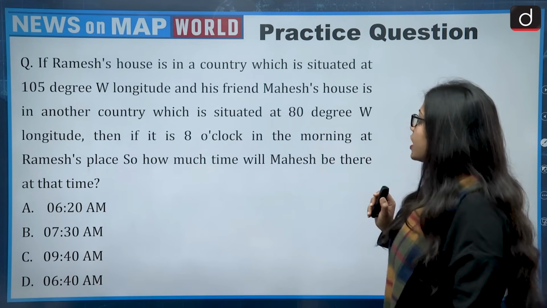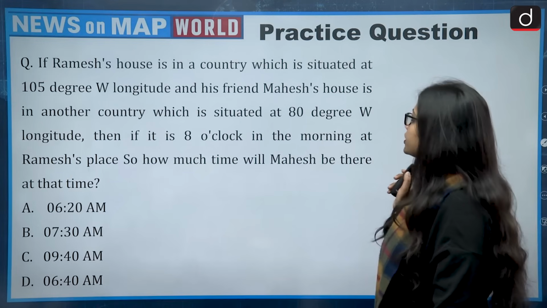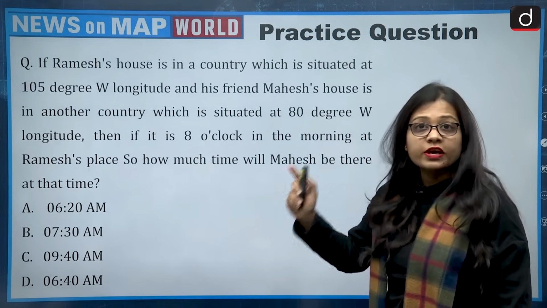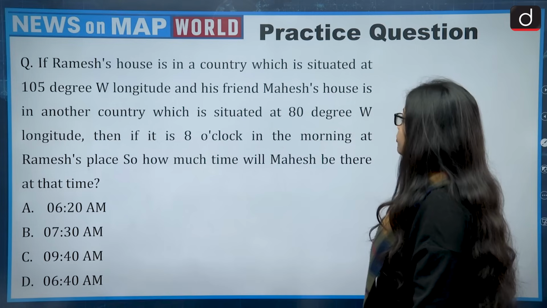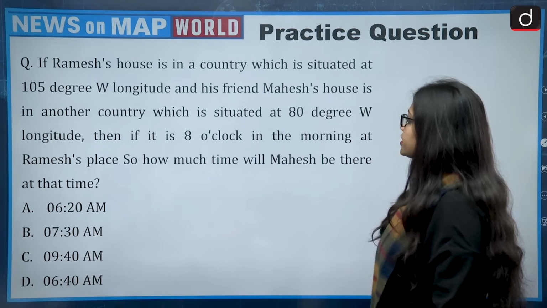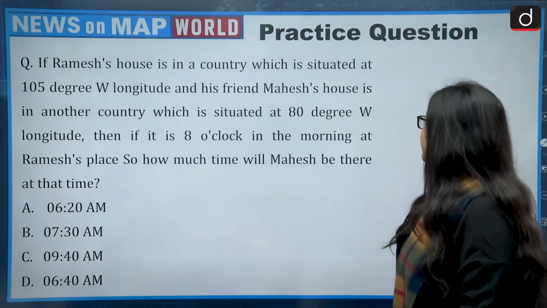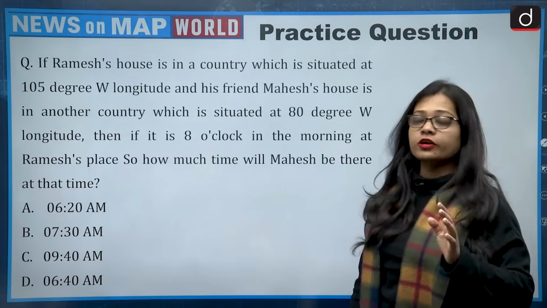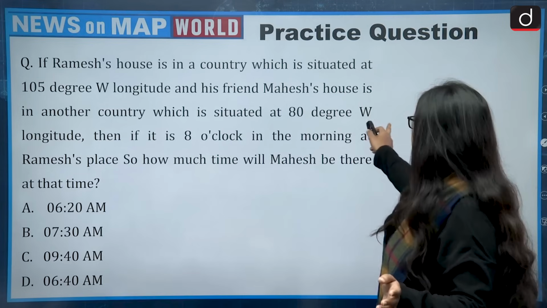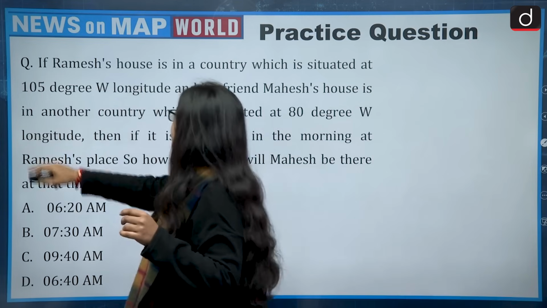So if Ramesh's house is in a country situated at 105 degrees west longitude and his friend Mahesh's house is in another country situated at 80 degrees west longitude, here there is one common thing, which is west and west.